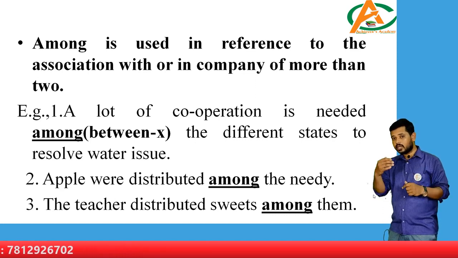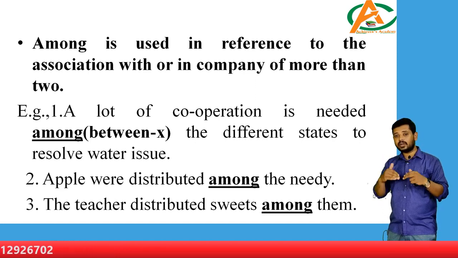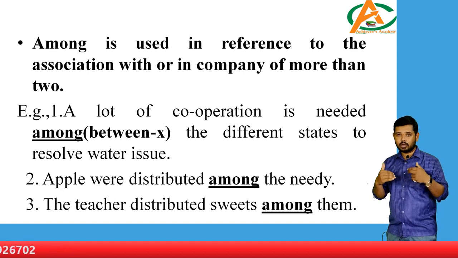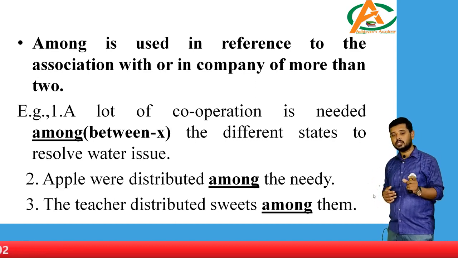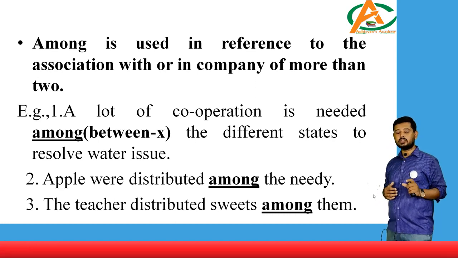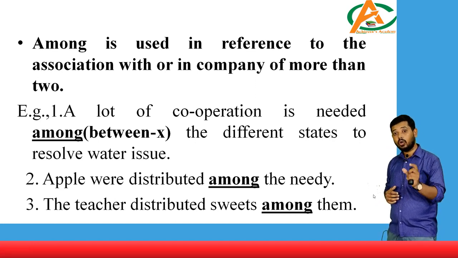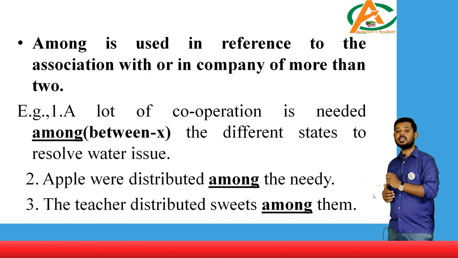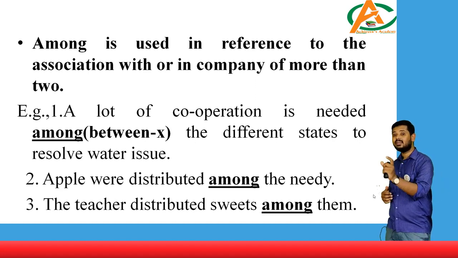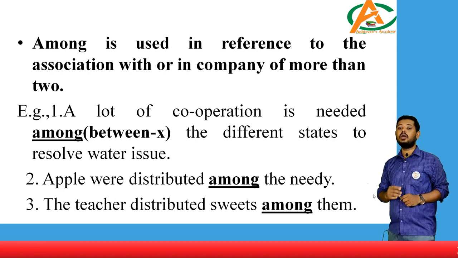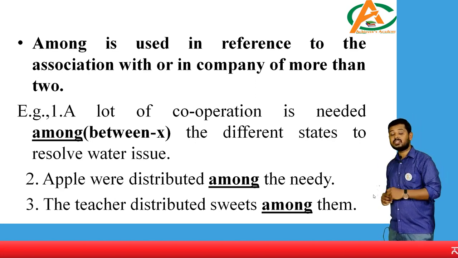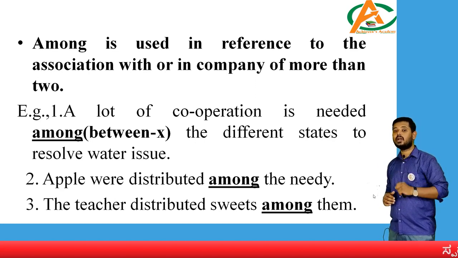So there is a statement about the different states and the resolving of the water issue. There are not only 2 participants, there are multiple participants here. So a lot of cooperation is needed among the different states to resolve the water issue. Different states is being used there, so between can't be used there.